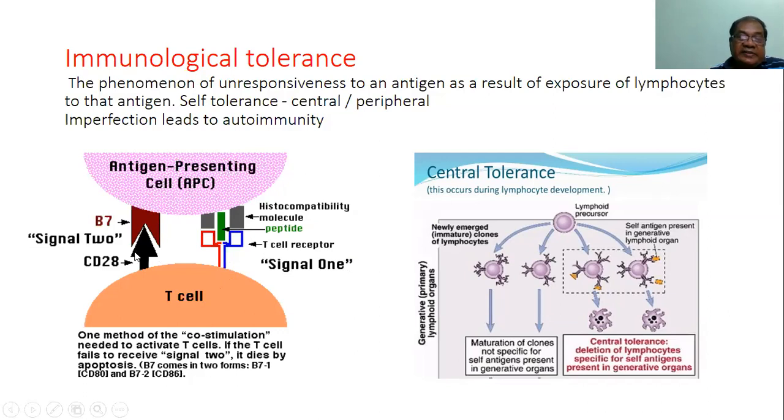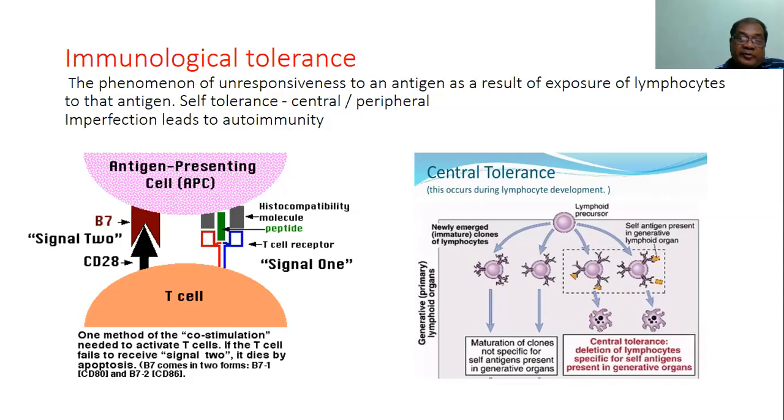Another co-stimulation is necessary. For example, the CD28 molecule of the T cell binds to the B7 molecule of the antigen presenting cell, and they then give rise to signal 2, which also makes an intracytoplasmic response. When these two signals come together, then the further second messengers and further cascade of reaction take place. This is the co-stimulation needed to activate the T cell. If the T cell fails to receive signal 2, it dies out.